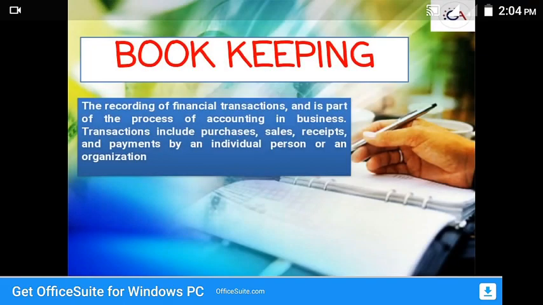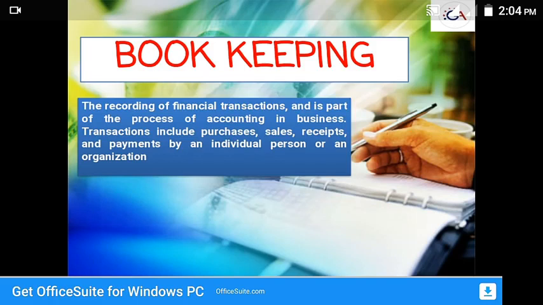Bookkeeping. Bookkeeping is the recording of financial transactions and is a part of the process of accounting in business. Transactions included under bookkeeping are purchases, sales, receipts, and payments by an individual person or an organization. There are several standard methods of bookkeeping, including two types: single entry and double entry system.